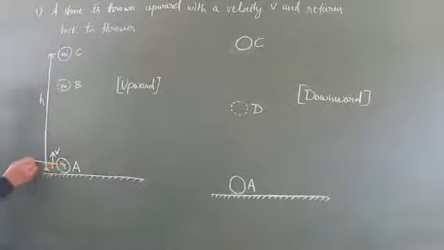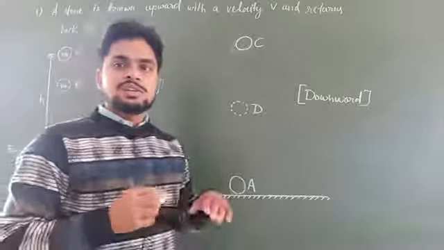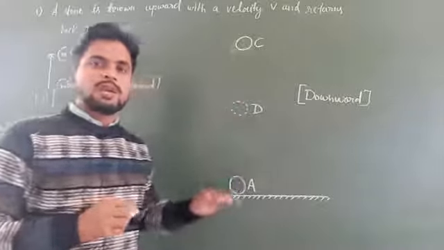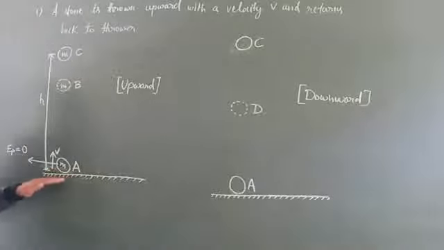Since it has acquired no height, the potential energy here, EP, equals 0. Because we know potential energy is possessed by a body when it is raised to a certain height from the ground level. Since at this position A the stone has no height, the potential energy is 0.